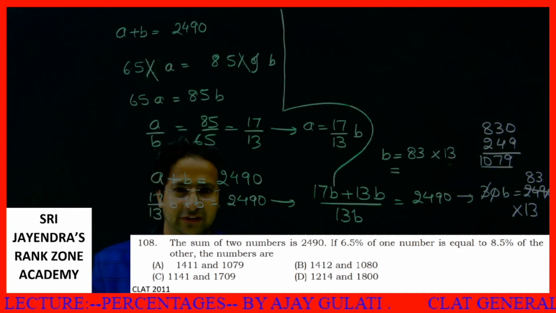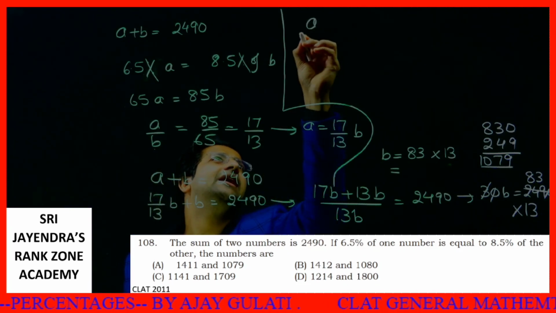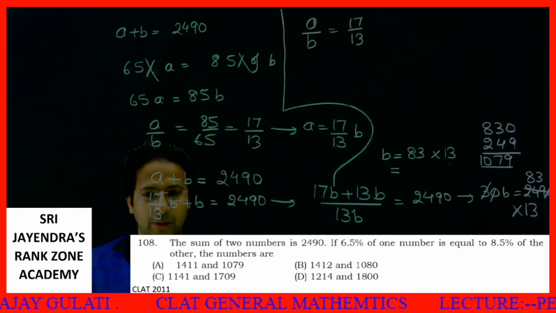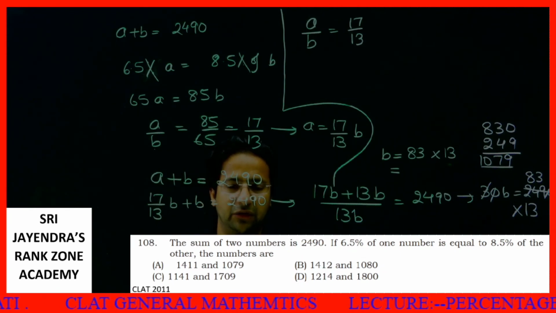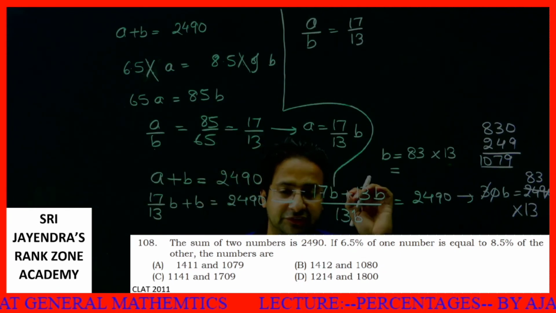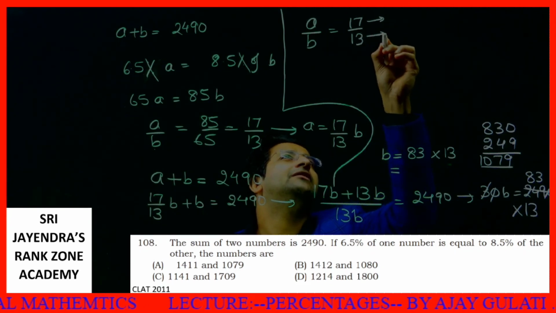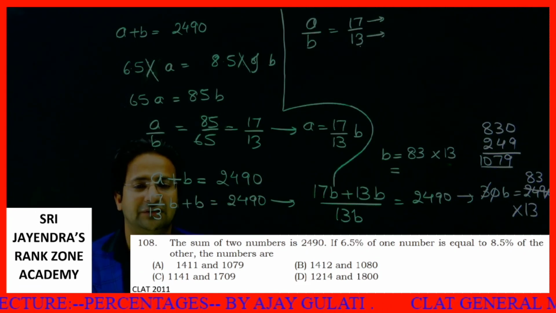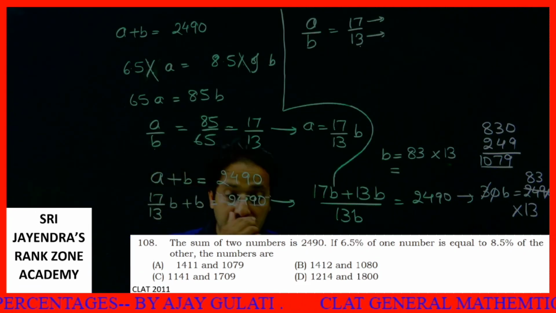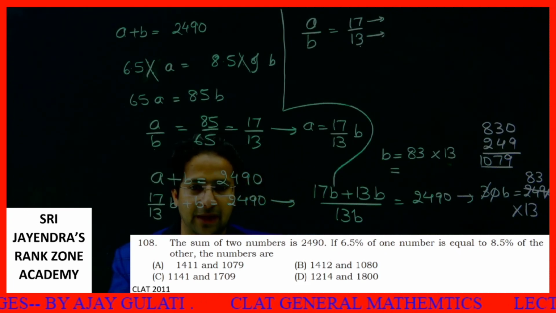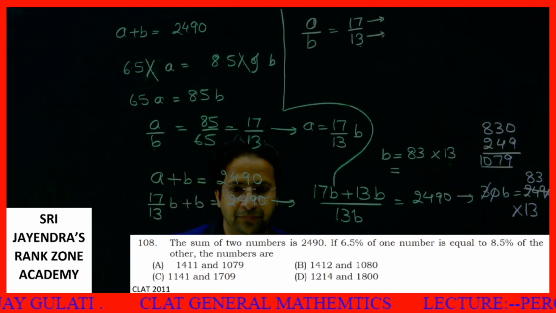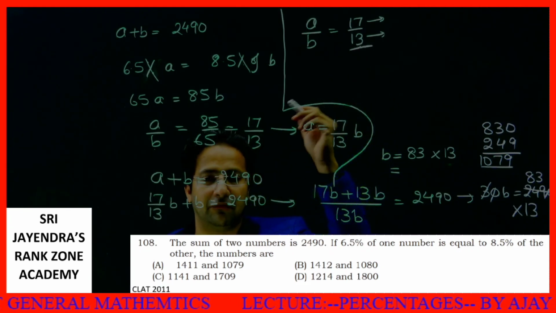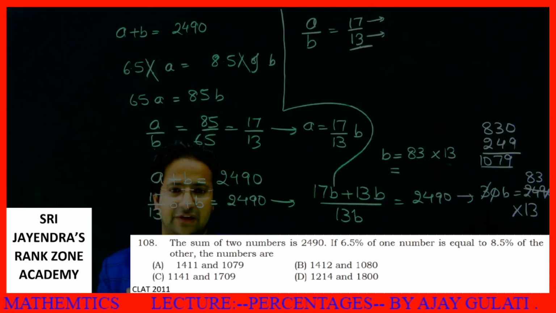Students, but I won't solve it this way. The moment I see A by B is equal to 17 by 13, I become certain that A is a multiple of 17, B is a multiple of 13. I will just check out the options. Out of the above options, which option is divisible by 13? If you check it, you will find only option 1079 is divisible by 13. This is one way of doing this question.